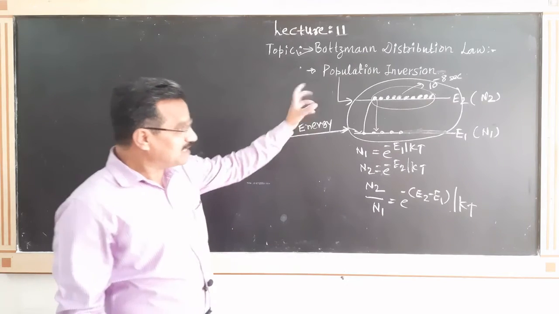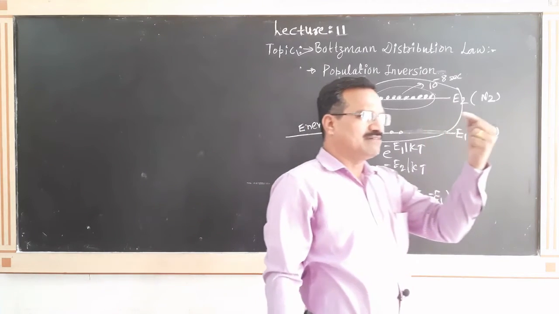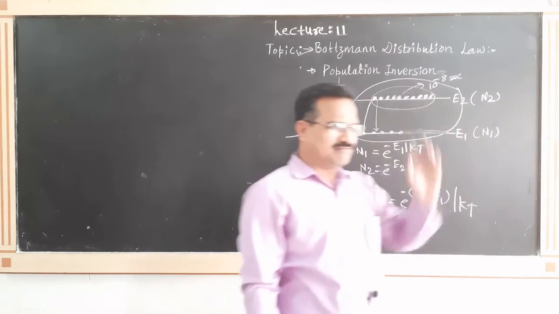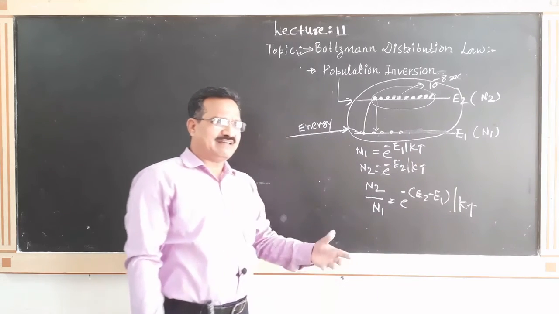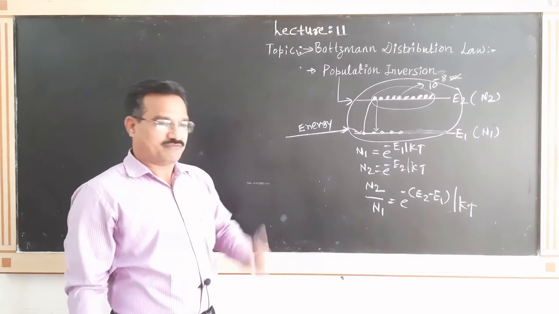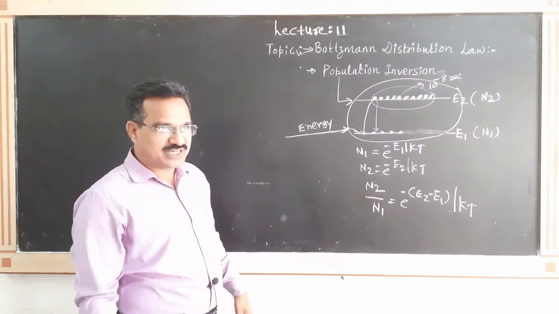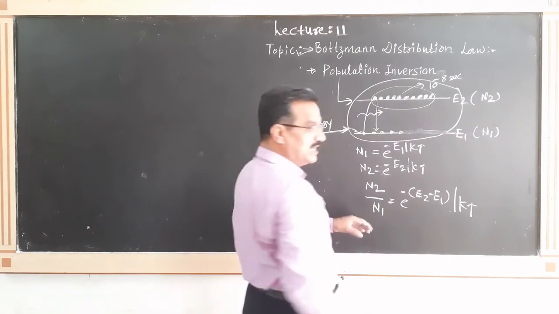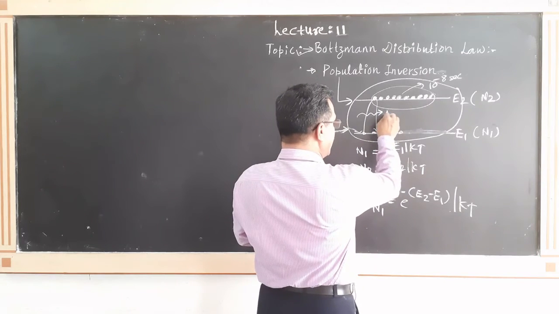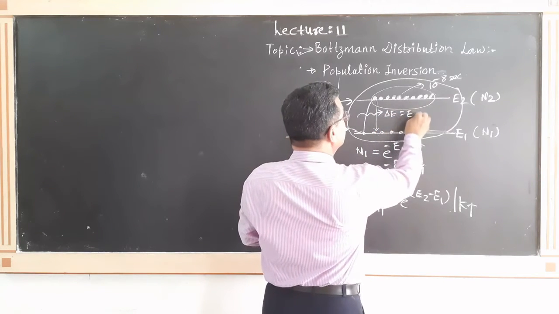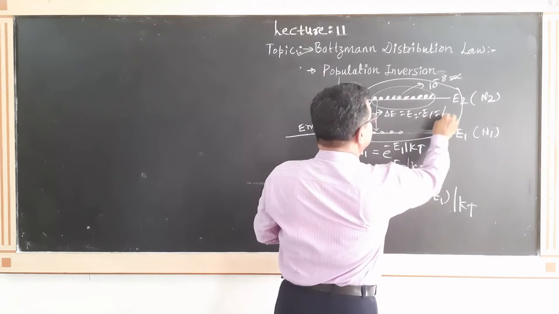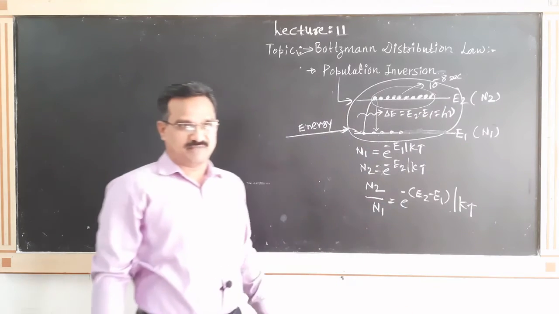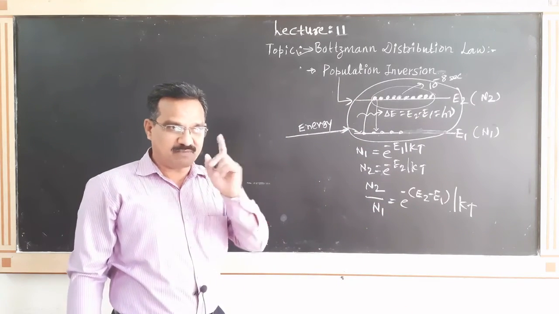Out of that number of atoms, suppose one atom comes back to the ground state. When it comes back to the ground state, at that time what will happen? It emits a photon, and that photon energy must be equal to E2 minus E1, which is equal to h nu. One photon is emitted.